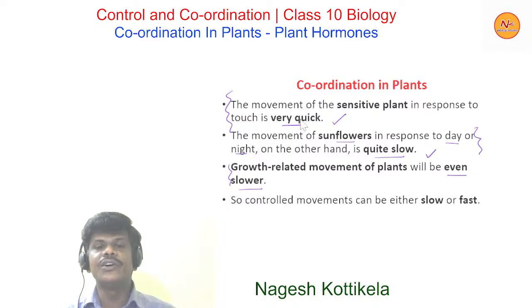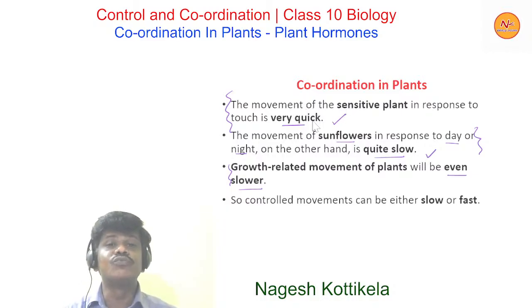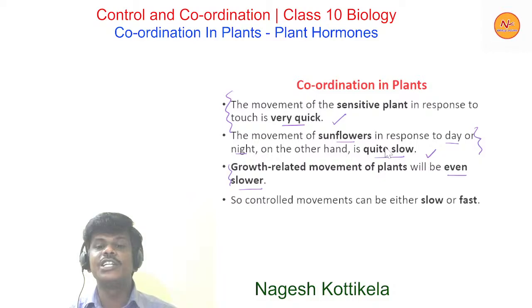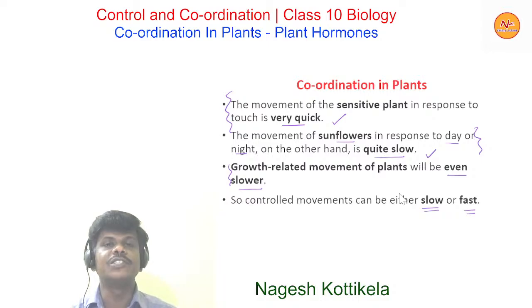You can see here the sensitive plant movement is very quick and the sunflower movement is quite slow, and the growth related movement of plants will be even slower. See the comparison. So controlled movements can be either slow or fast. So this is what happens.